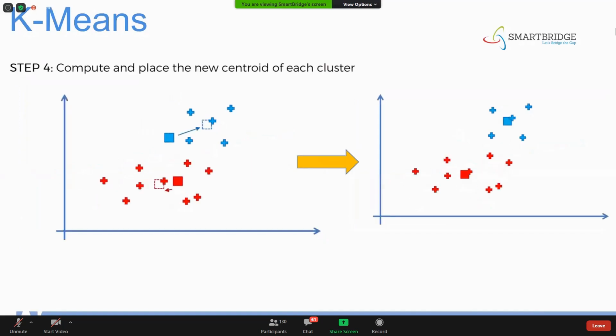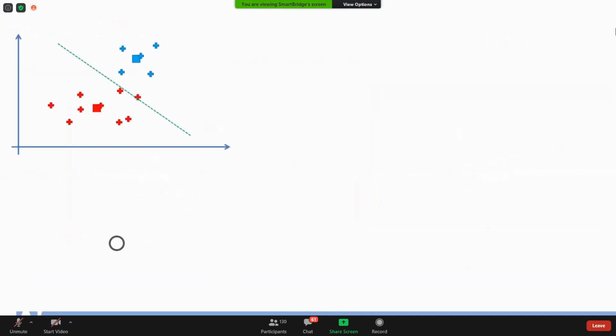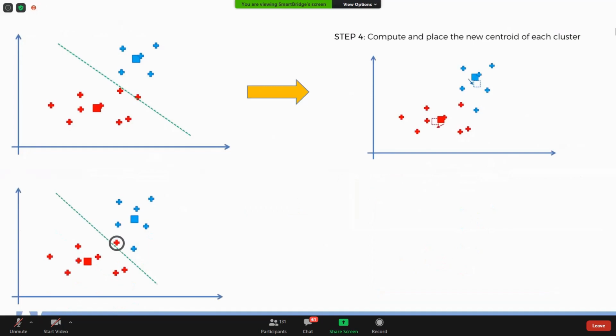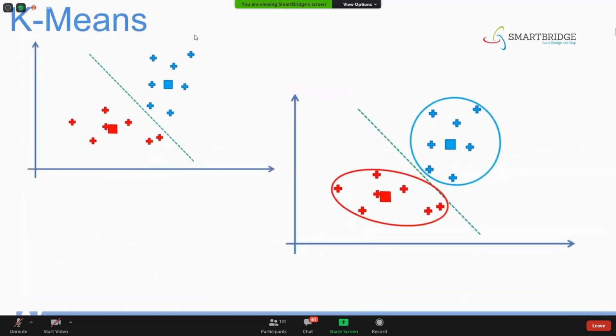After that, we compute and place a new centroid. Once there is any reassignment, again we have to compute, again we find the nearest points, and if there is any reassignment, we compute the centroids again. We stop when we reach the final state where no points are jumping from red to blue or blue to red. Once that is reached, you can form two clusters.